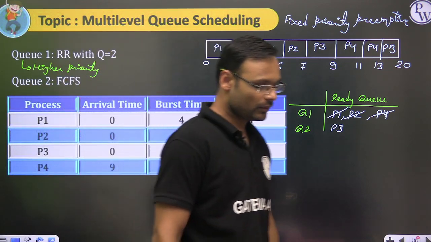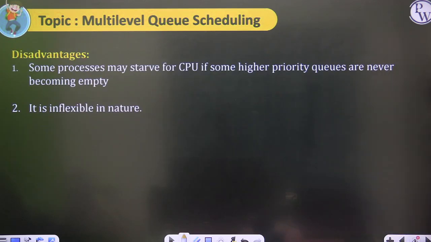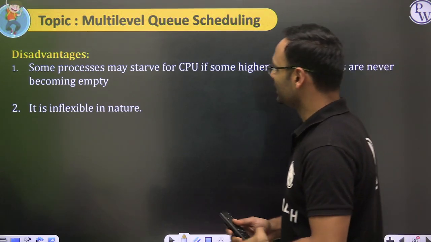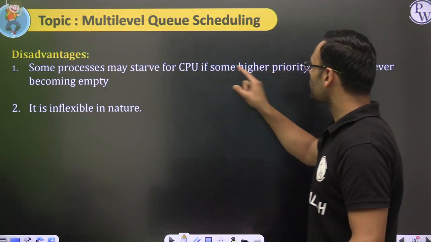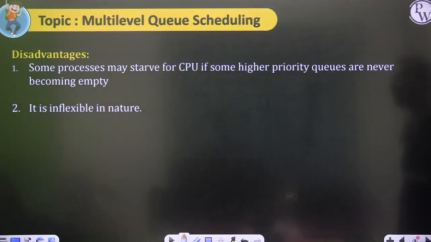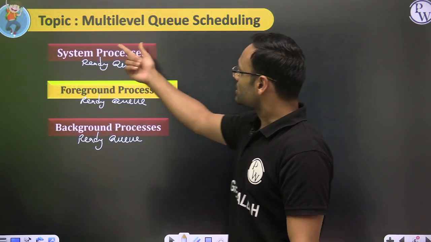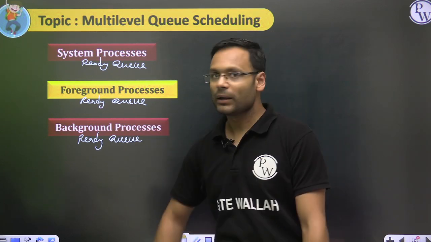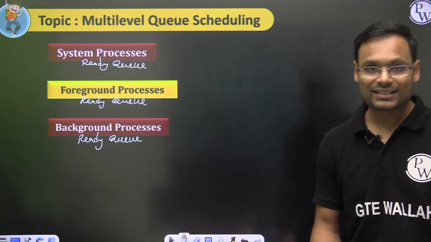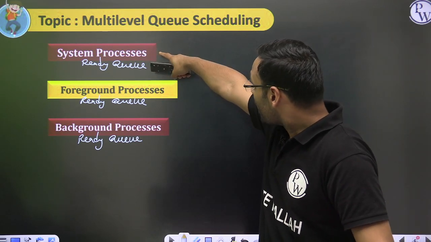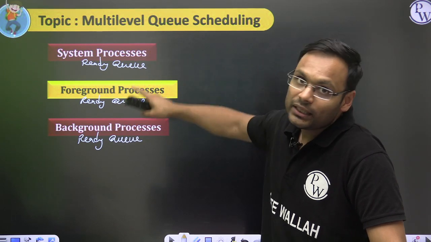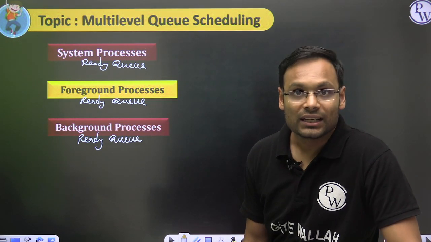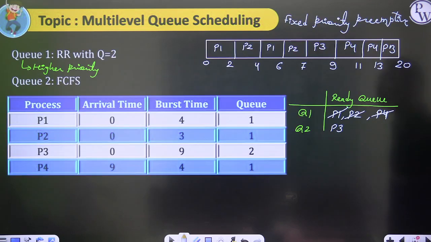Understood that? Okay. Now, the next thing is, what are the advantages and disadvantages? We have two disadvantages here. Some processes may starve for CPU if higher priority queues never become empty. System processes keep coming until system processes are done. You cannot run foreground processes, then you cannot run background processes. Hence, if the higher priority queue is not getting empty, you will not run lower priority queue processes, and those processes may go into starvation.